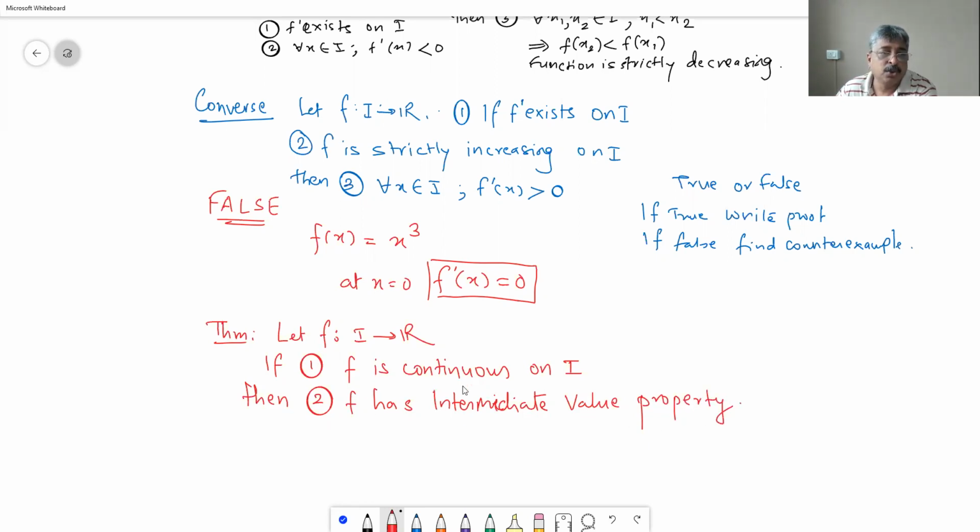Okay. In those theorems, we have written one theorem for IMVP, intermediate value property. You just find out what is the meaning of that, and now the theorem is if f is continuous, then IMVP.